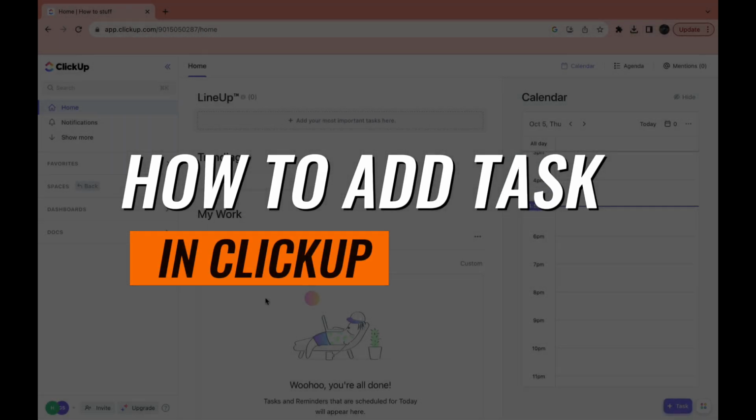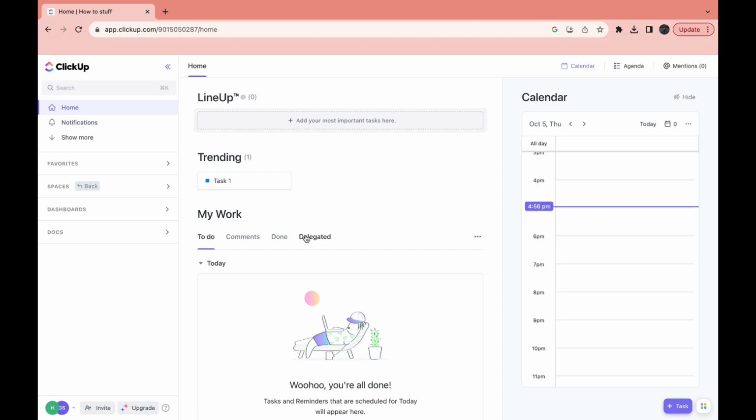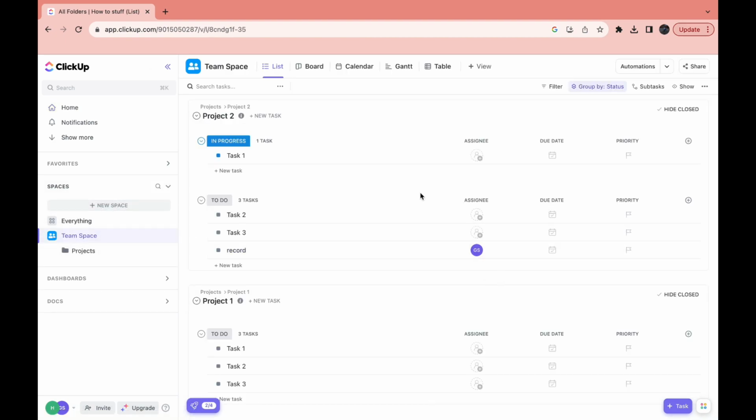In this video, I will show you how to add a task in ClickUp. So first, open up the space that you want to add the task to. Here you can see your spaces. Click on that and then go to the space that you want to add it to. So I'll do it in this one right here.